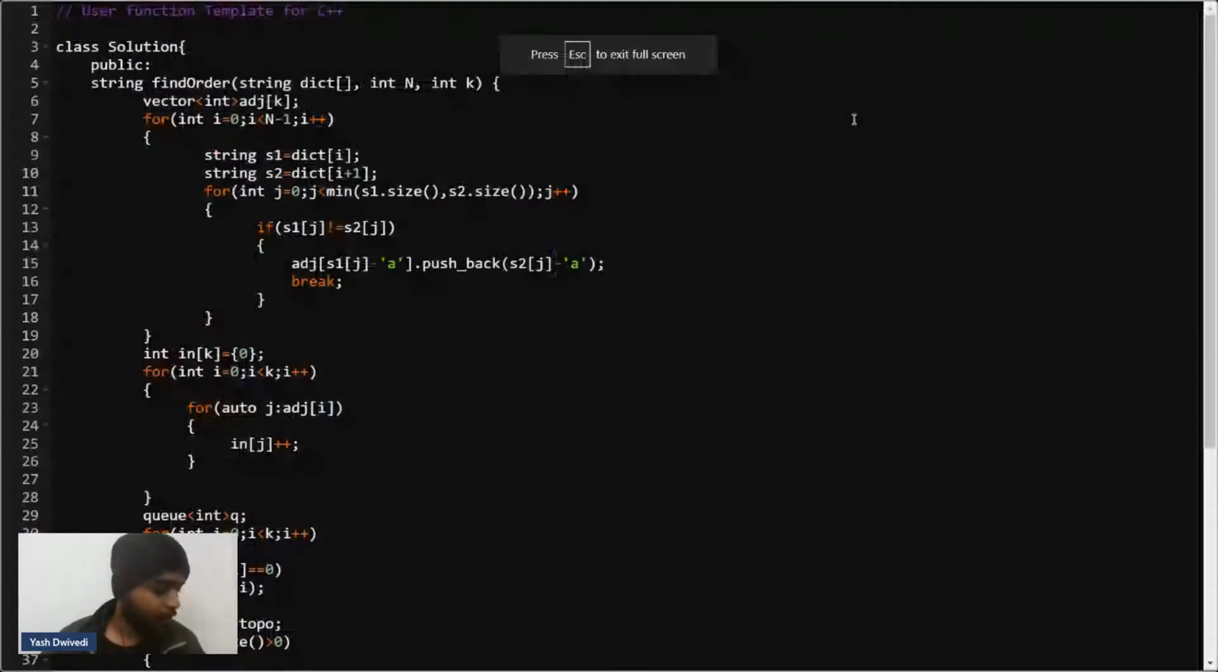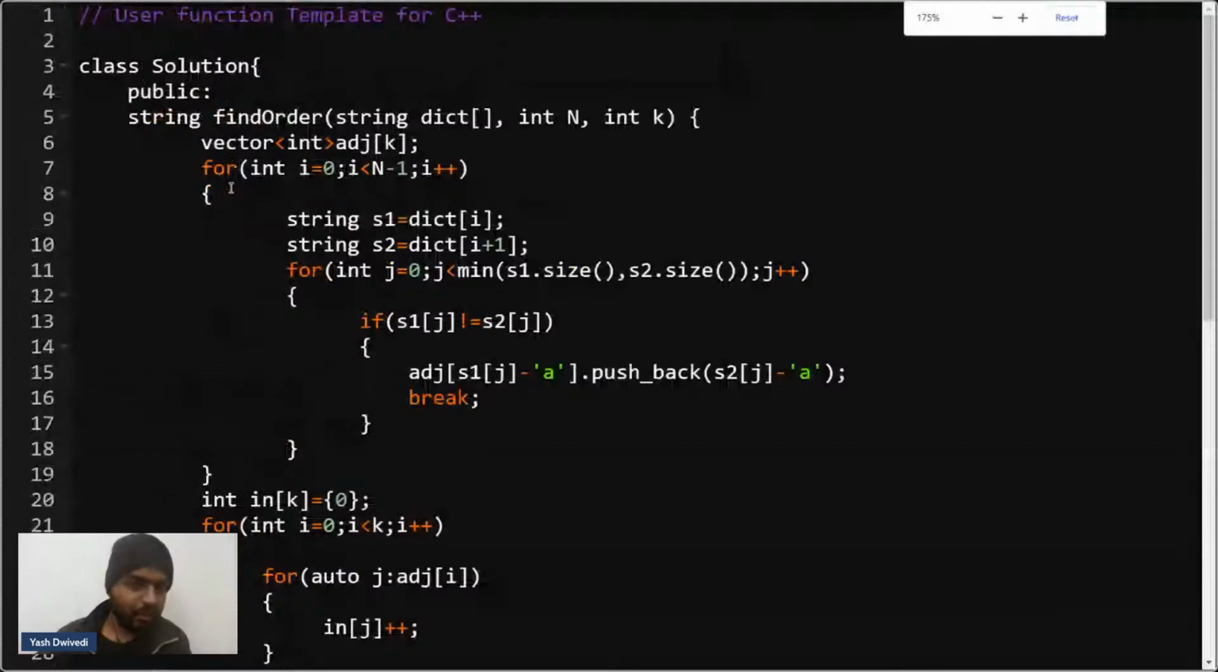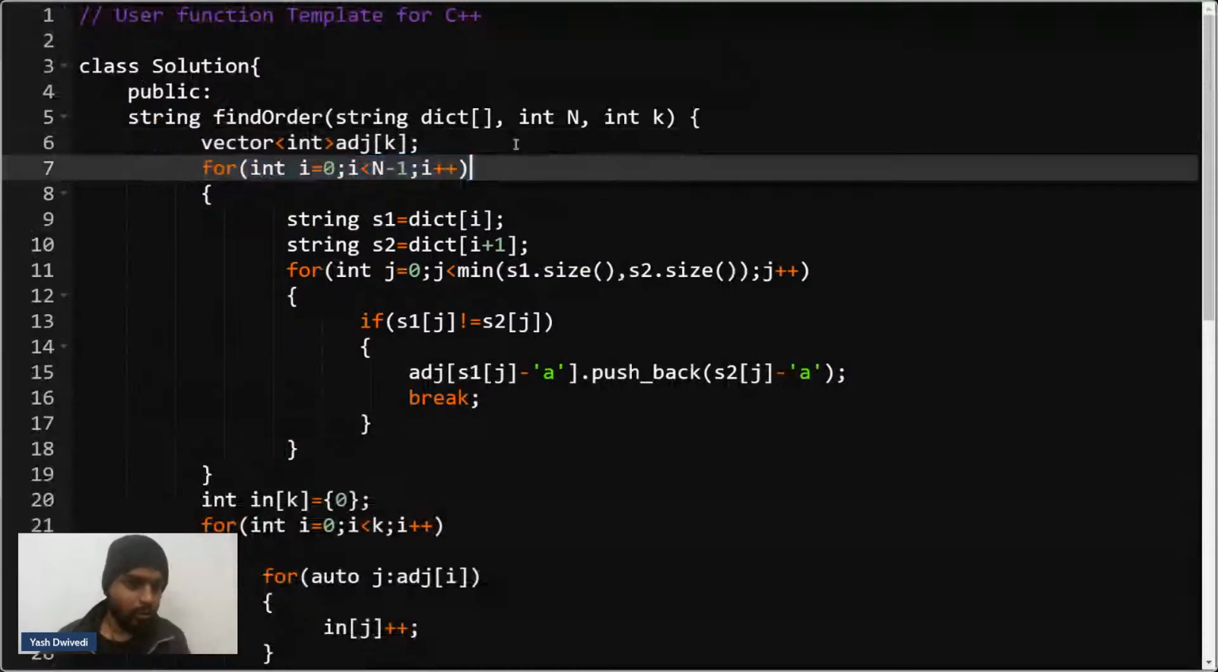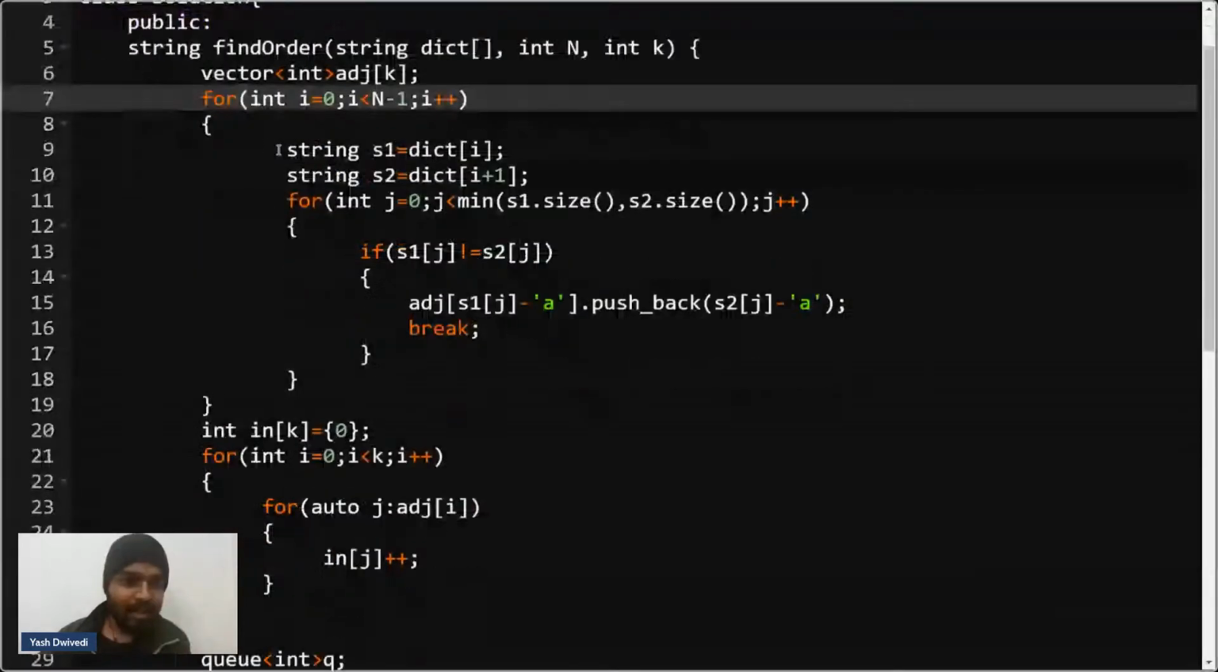So let's have a look at the code as well. Basically what I've done is I have an adjacency list for K because they will be the nodes, right? So I'm having the adjacency list for them. Now what I will do is I'll iterate through all the words that are given, two at a time. Let's say I'll have the ith word and the i plus one th word, right?